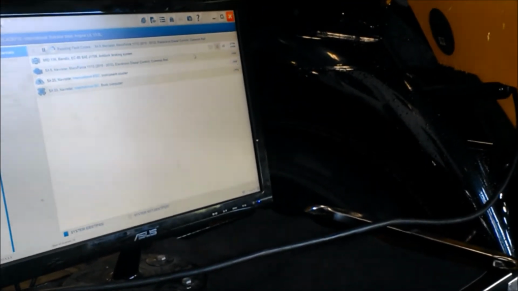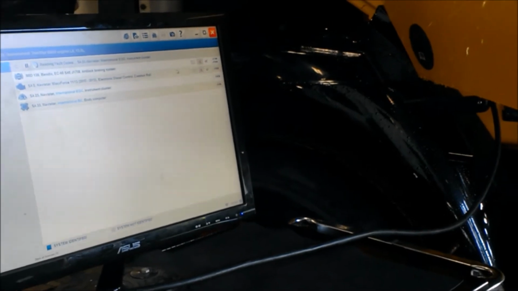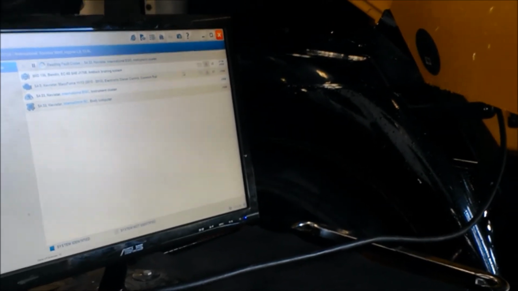By the looks of it, we have a few grayed out faults. Once this is done reading, we'll be able to go in depth on what those faults are.